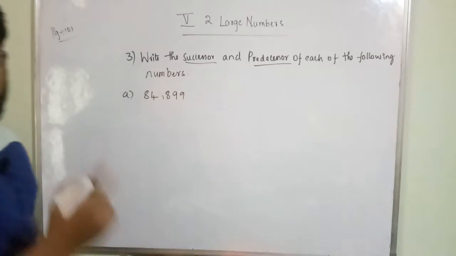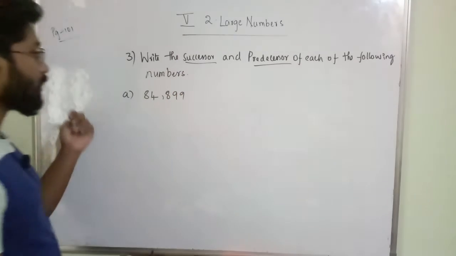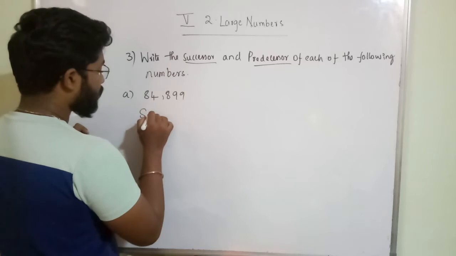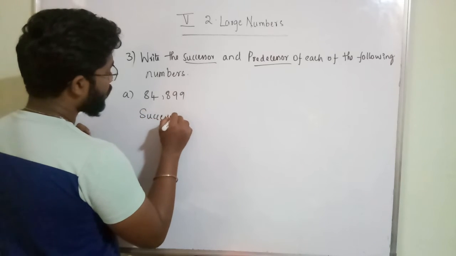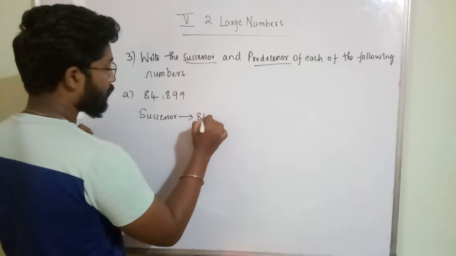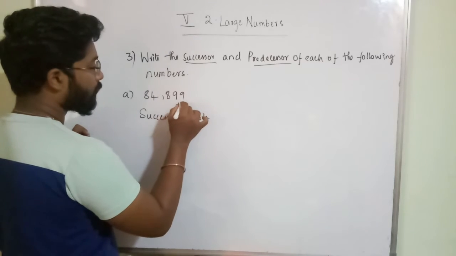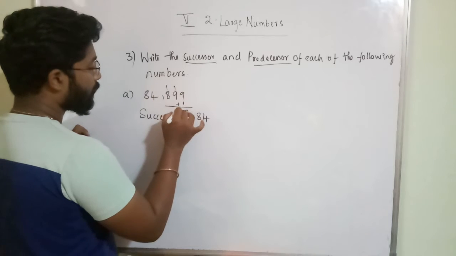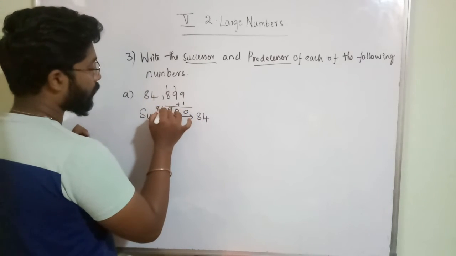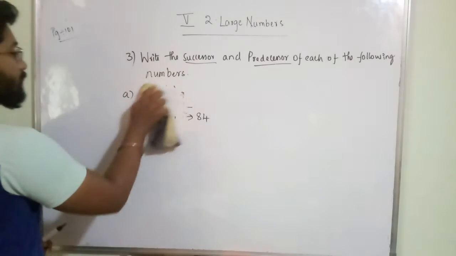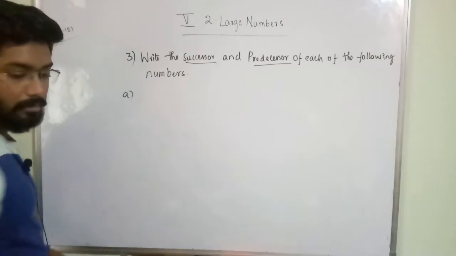So this is the number 84,899. For this you have to write the successor and the predecessor. If you add 1, you will get the successor. 9 plus 1 is 10, carry over. So 84,900 is the successor for the first one.